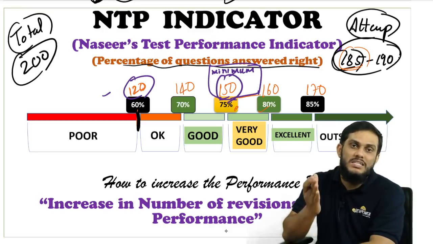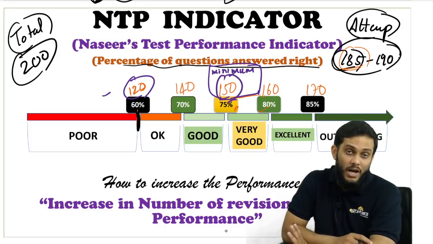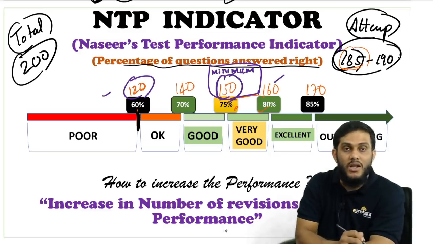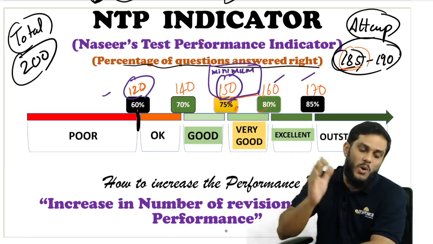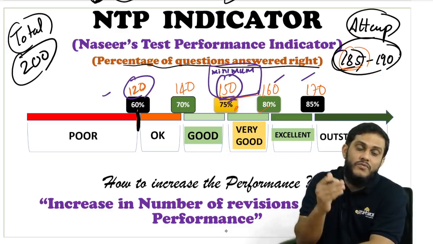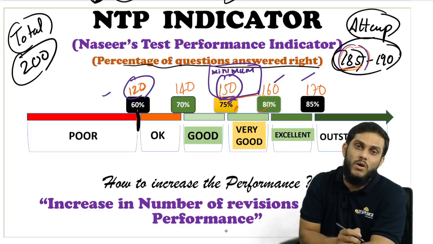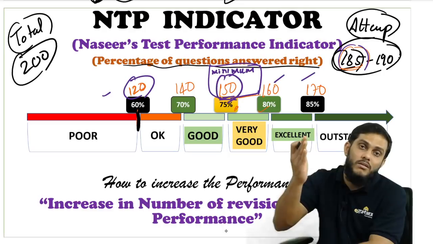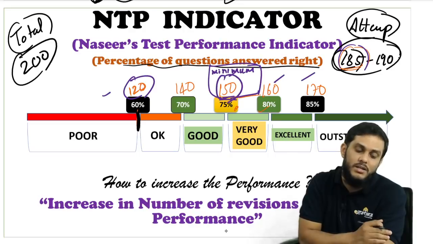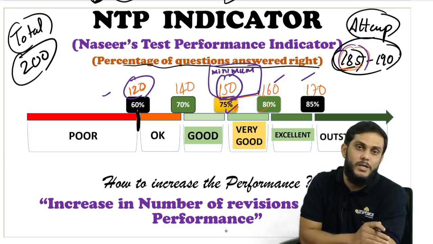So minimum 150 is like some mid range. Your rank will become, I think, within 10,000 if you cross 150. Maybe, I'm not sure. So target that. And if you're crossing 160, well and good. If you're reaching 178, that's awesome. Right answers, right? And obviously, if you do 150 right, I know that if you attempt 185, you're doing 35 wrong. Considering that, your 35 marks will get reduced from the ultimate marks. Considering all those, this indicator tells you where you will fall.